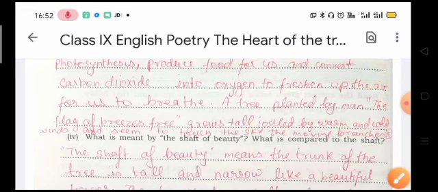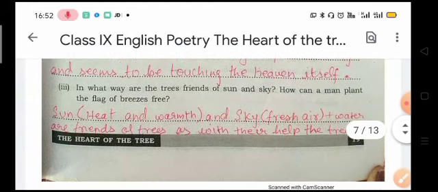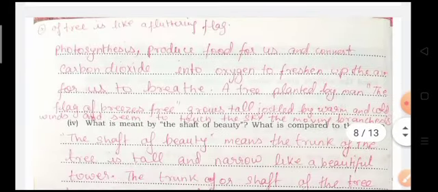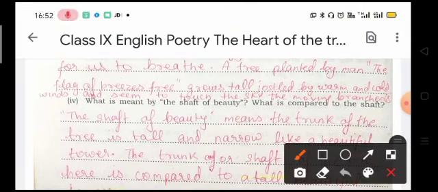Now the next question for us was, how can a man plant the flag of breezes free? A tree planted by man, the flag of breezes free, grows tall, jostled by the warm and cold winds, and seems to touch the sky and the moving branches.